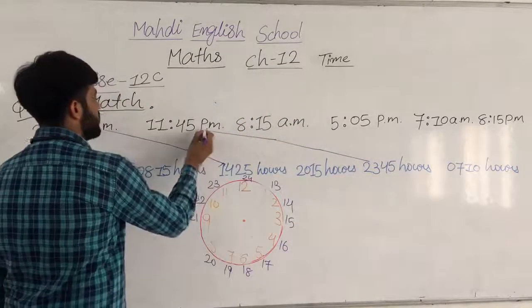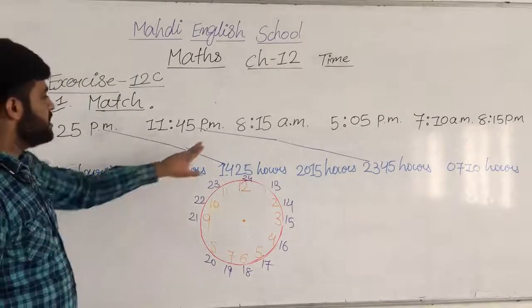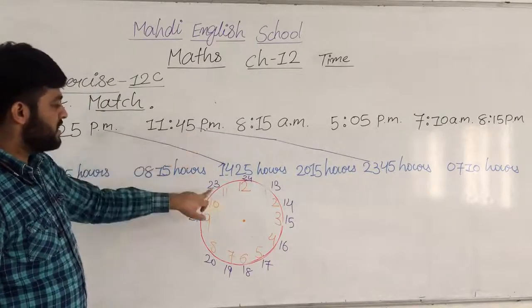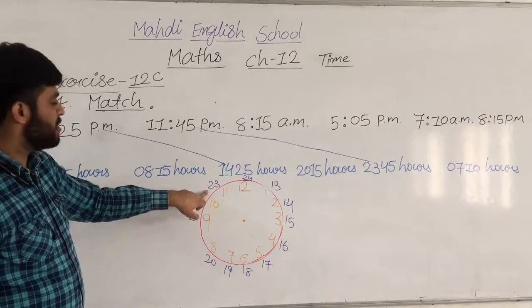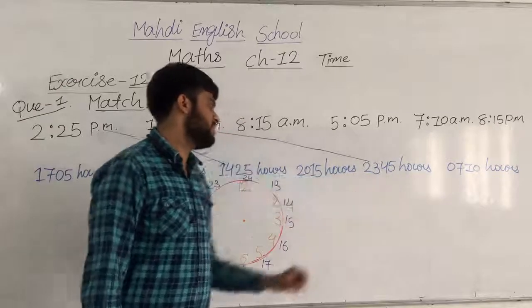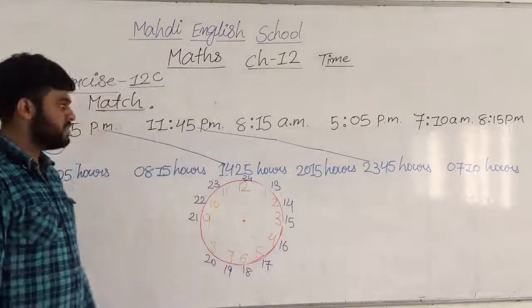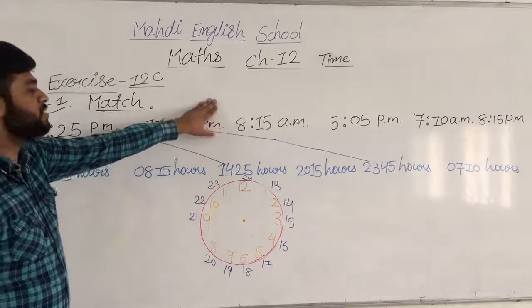Note down these things. Understood? Then further is 11:45. So 11 represents 23 and 45 is still 45. So 23:45 hours. I hope you all understood here.